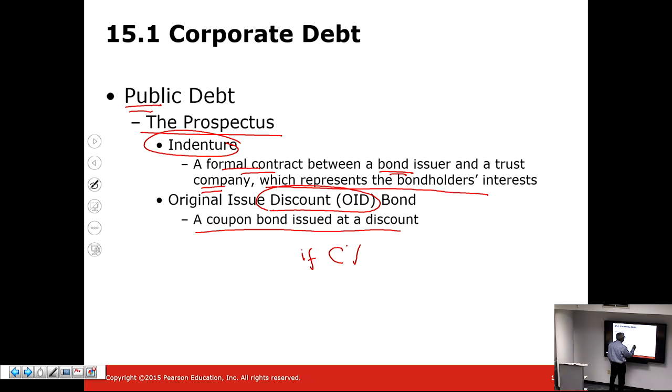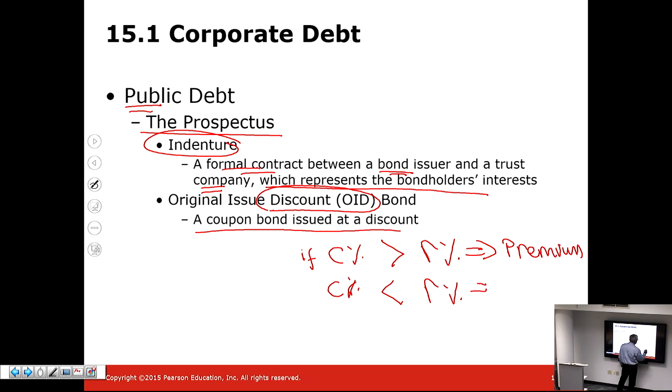If coupon rate is greater than the required rate of return, then that would imply a premium bond. If coupon rate is less than the required rate of return, then that would imply a discount bond. And if coupon rate is equal to the required rate of return, then that would imply a par value bond.